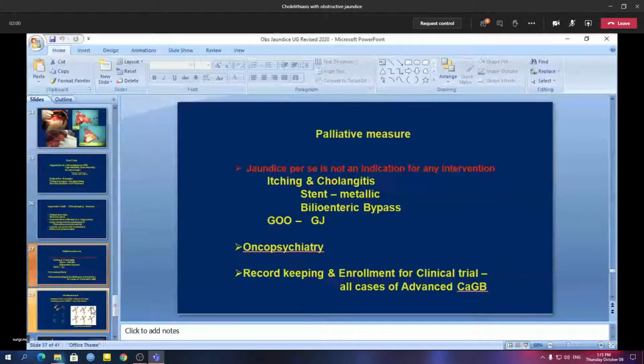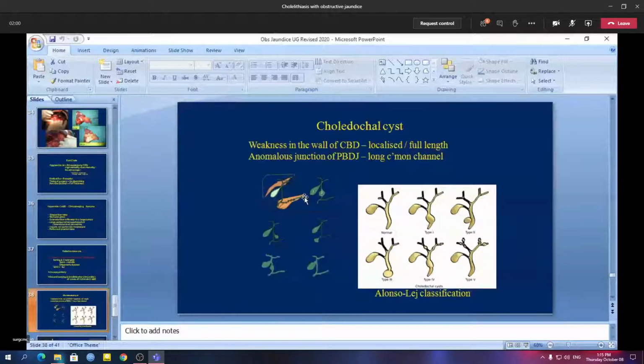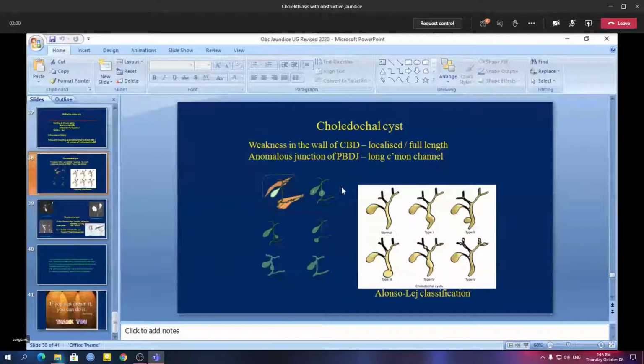Another clinical entity is choledochal cyst, which is important for your theory exam. In practical exam, only if you are unlucky, then maybe in some imaging investigations like MRCP, you may be given choledochal cyst. Otherwise, only in theory exam, you can expect short notes on choledochal cyst. So please read about choledochal cyst. Only few things are there. If you read well, then you can get good marks.